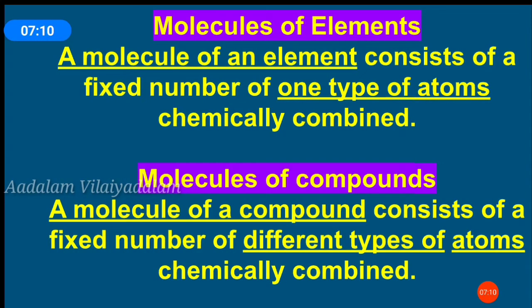Now, molecules of elements and molecules of compounds. A molecule of an element consists of a fixed number of one type of atom chemically combined. Molecules of a compound consist of a fixed number of different types of atoms chemically combined.